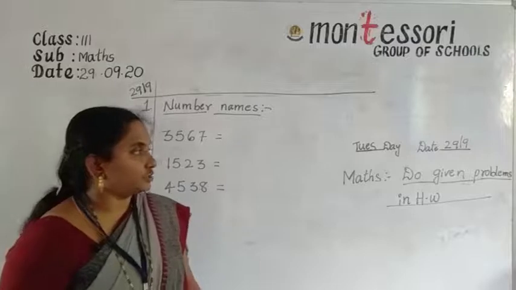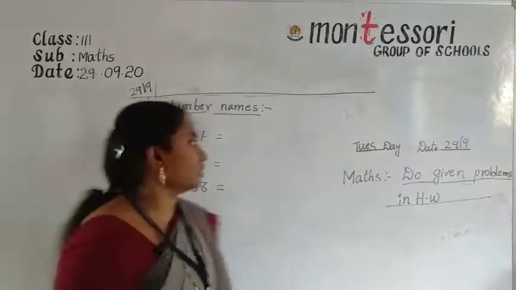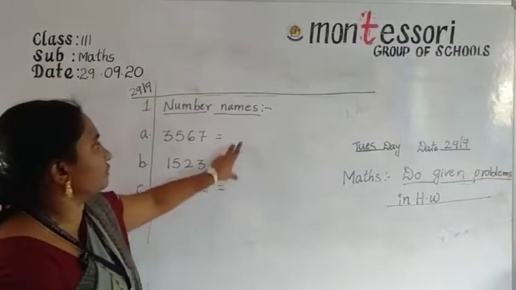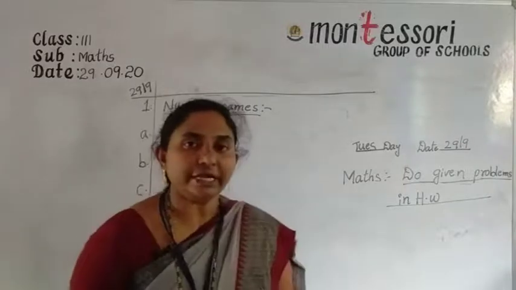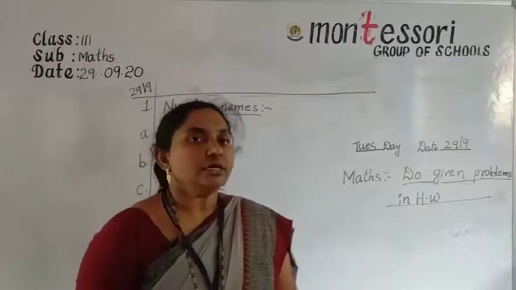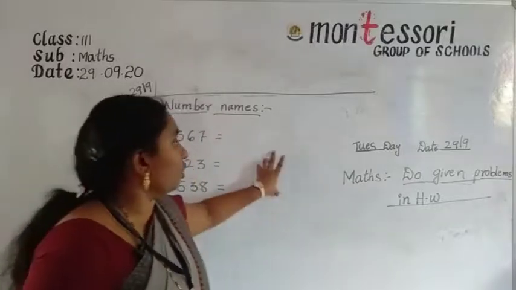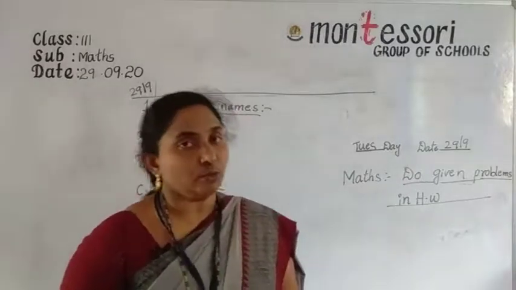Okay, understood? So now how many problems are given in your homework book? 3 problems given. No? So now these 3 problems write with neat handwriting and send it to your concerned WhatsApp group. Take a photo and send it to your concerned WhatsApp group.